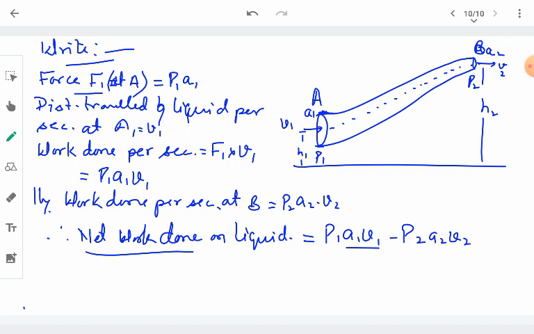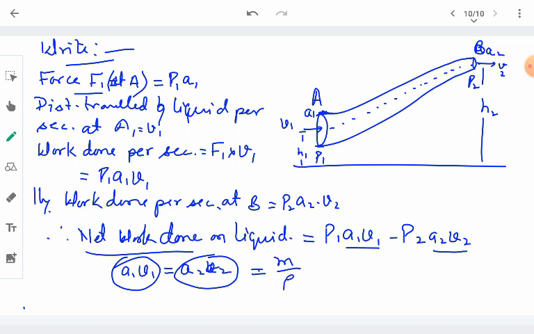And what is A1 V1 and A2 V2? According to the equation of continuity, A1 V1, the volume of the liquid entering the tube every second, is equal to the volume of the liquid leaving the tube, A2 V2, every second. And this is nothing but the volume of the liquid. Because at both ends the volume of the liquid every second is the same, the volume can be written by the definition of density as the mass of the liquid per unit density. So in place of A1 V1 and A2 V2, we can write m upon rho.